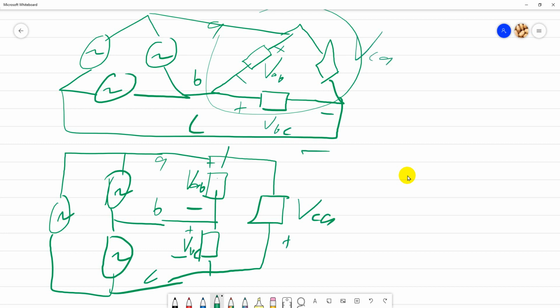Make sure you know how to understand the rectangular form. This is triangular drawing. This is rectangular drawing. So make sure you know how to draw this and try to understand how to draw this.